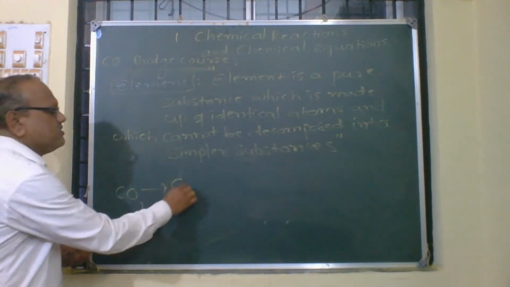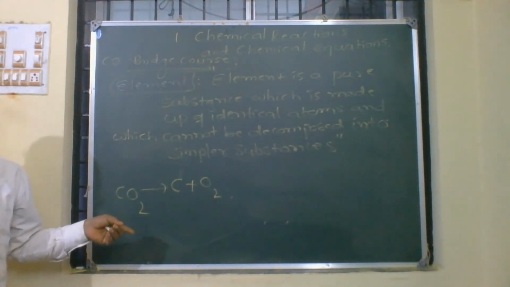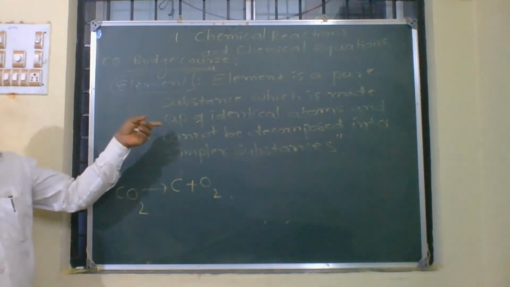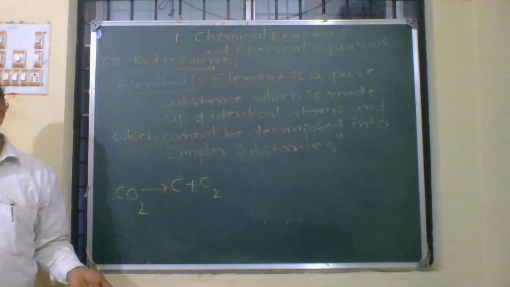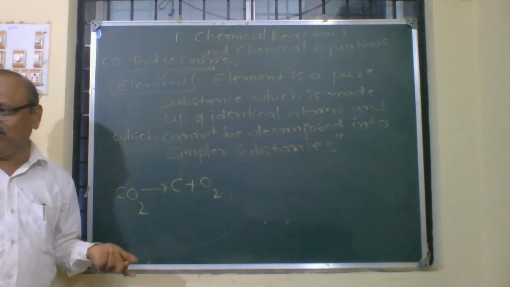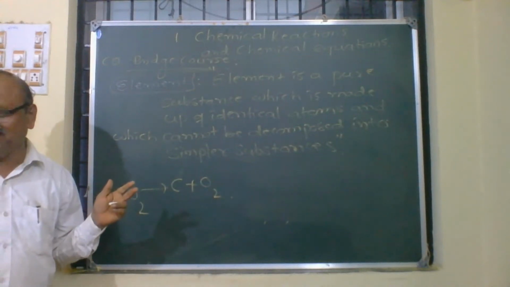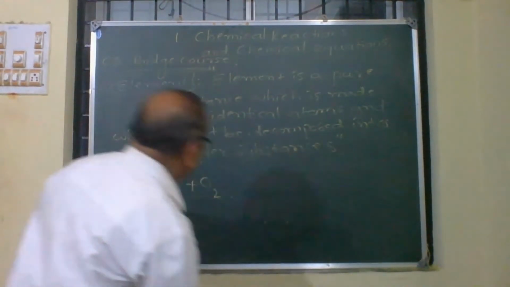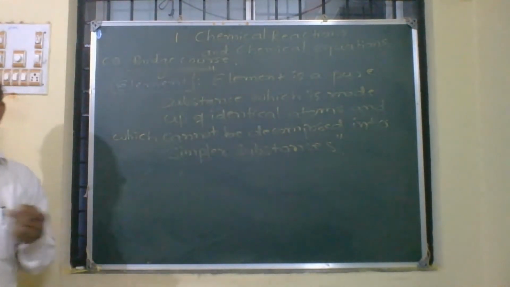It can decompose, liberating carbon and oxygen. This means it is a compound. A compound can undergo decomposition, but an element cannot. If you heat gold, you will get gold only. If you heat silver, you will get silver only. If you heat copper, you will get copper only. No other substances are obtained. So a substance that cannot be decomposed into simpler substances on heating is called an element.